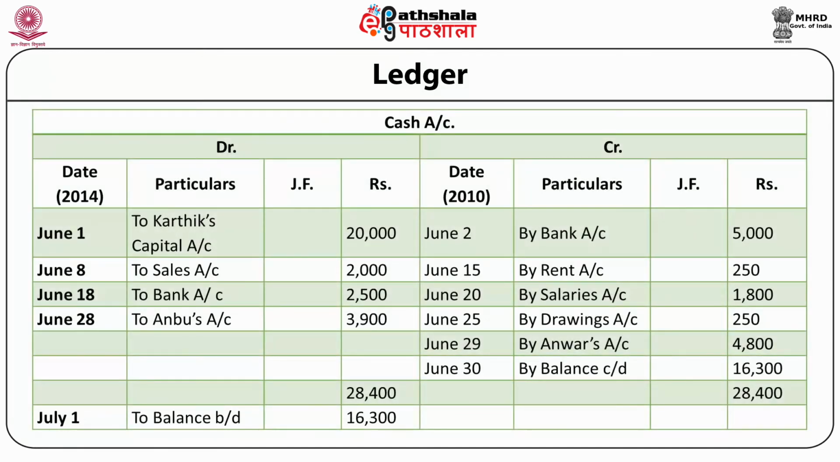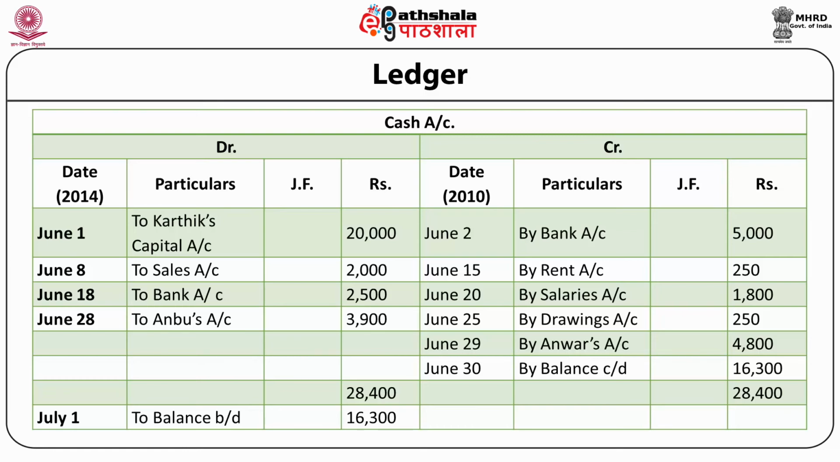Ledger account, cash account. In date column, June 1. Particulars column of debit side, to Karthik's capital account. Amount 20,000. June 2. On credit side, we'll write under date column June 2. Under particulars column, we'll write by bank account rupees 5,000. June 8. Debit side, to sales account rupees 2,000. June 15. Credit side, by rent account rupees 250.